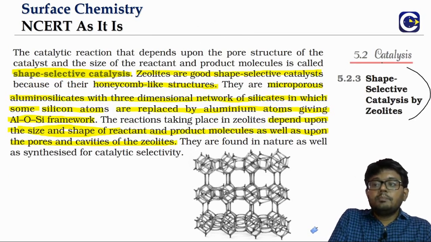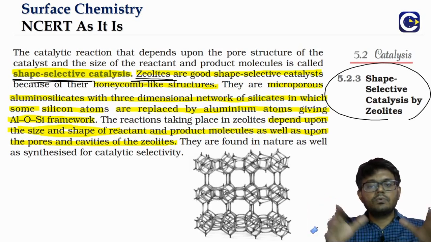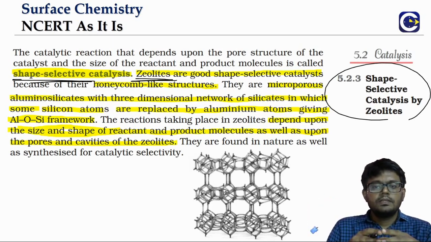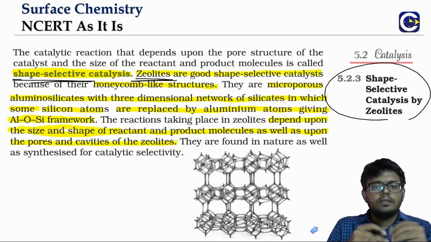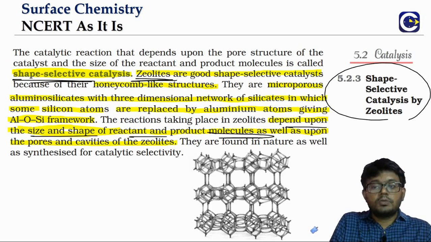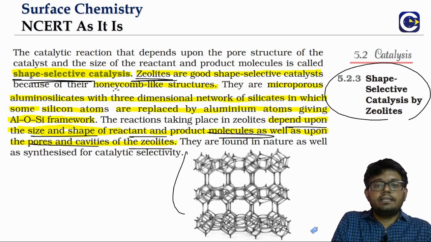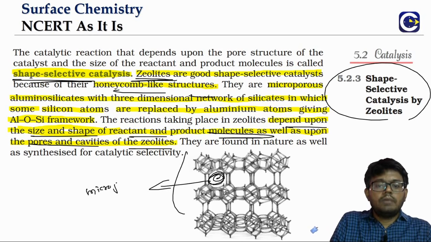Now there is another important example of catalysis shown by a class of catalysts which we call shape selective catalysts. Zeolites are one good example. The reactions shown by zeolites depend upon the shape and size of the reactant as well as product molecules, and the pores and cavities in the zeolite. If you look at zeolite, they have this honeycomb-like structure with micropores.